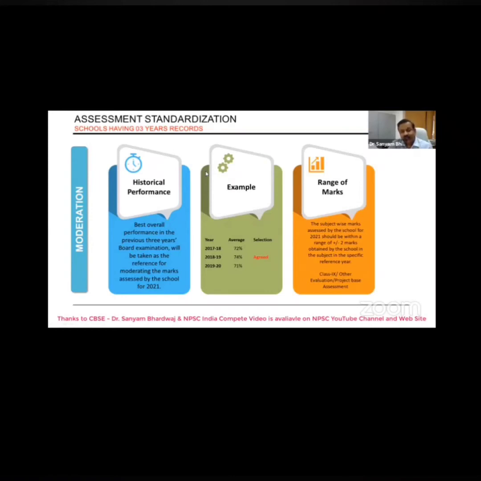First of all, we are having one school having the standing of 3 years. Means already the students in past 3 years, they have appeared in the examination. So we are having the result or the performance of these schools of past 3 years. So we are saying that the historic performance or the reference year. Okay, so what is the historic performance?